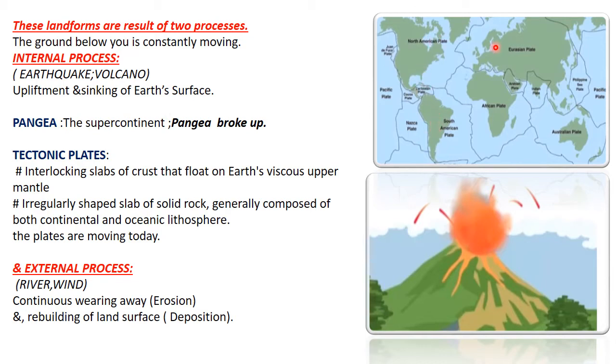Now, our world was once one supercontinent called Pangaea. All these continents were linked. They were not separated by water bodies like we see them today. And why did they break apart? The reason is tectonic plates.